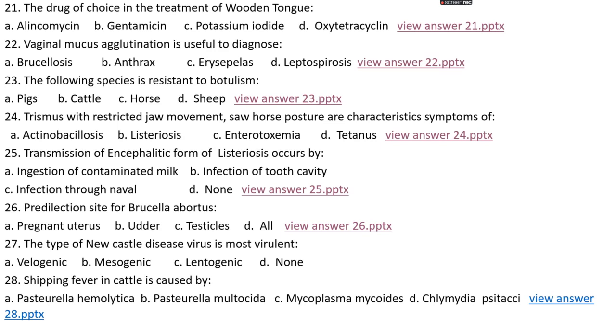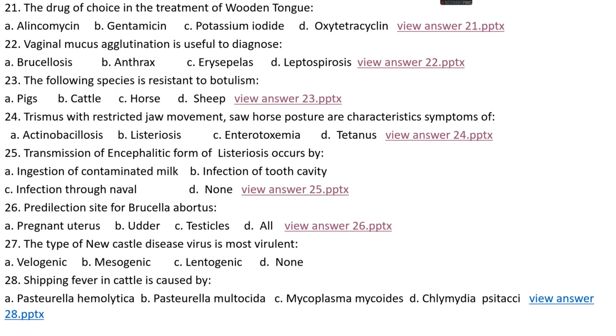Okay. Question number 27. The type of Newcastle disease where the virus is very virulent is option A, velogenic, option B, mesogenic, option C, lentogenic, and option D, none. The right answer is option A, velogenic. The type of Newcastle disease virus which is most virulent is velogenic, followed by the mesogenic form and then lentogenic.